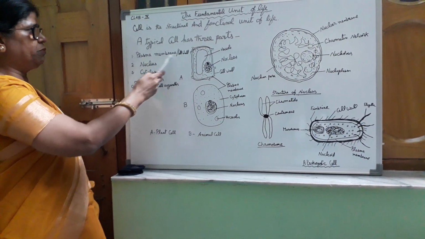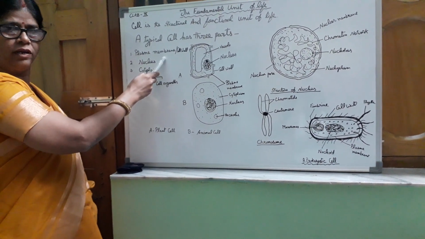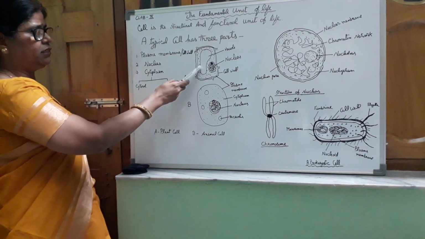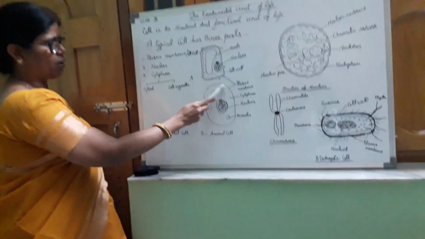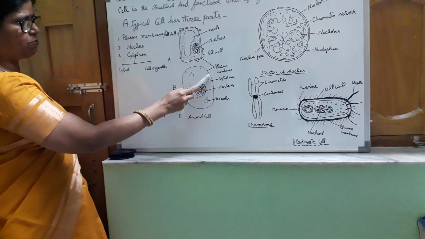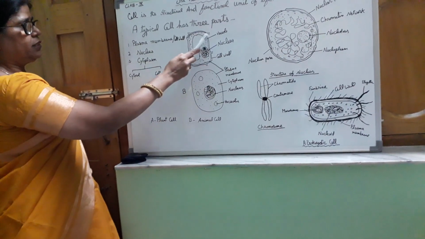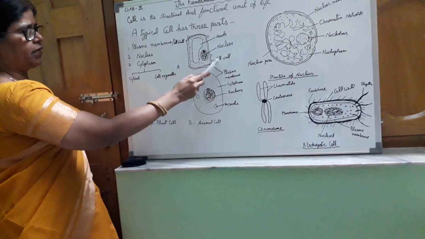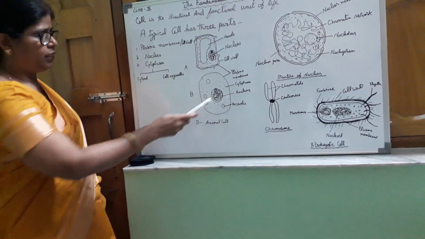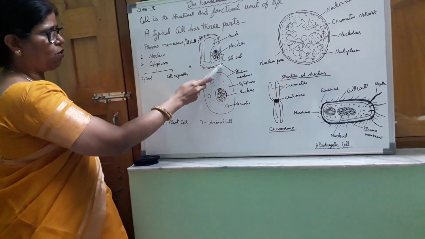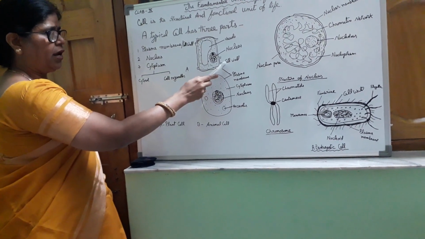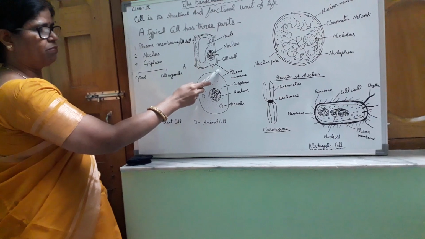What is the difference between the cell wall and plasma membrane? There are two figures. One is of an animal cell and the other is a plant cell. The outermost covering of the animal cell is the plasma membrane. The outermost covering of the plant cell is the cell wall. What is the difference between the two? Is there a cell membrane, plasma membrane, also in the plant cell? Yes. The outermost covering is the cell wall and the next membrane is the plasma membrane.